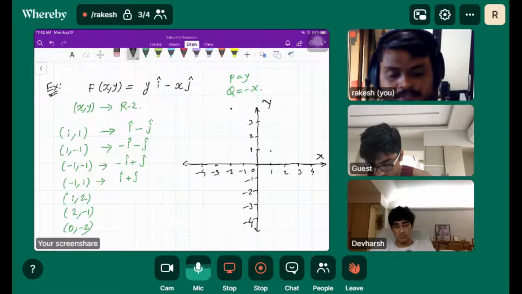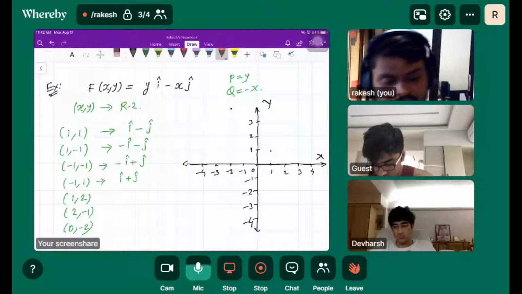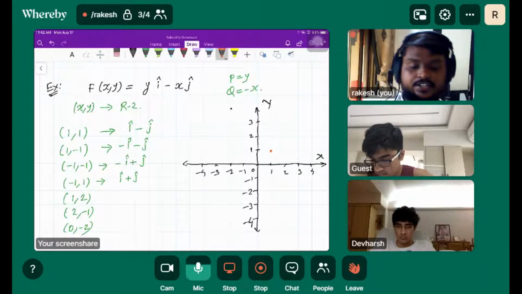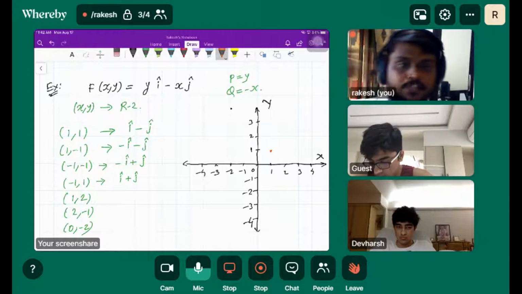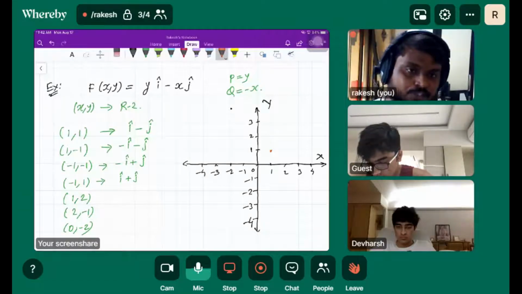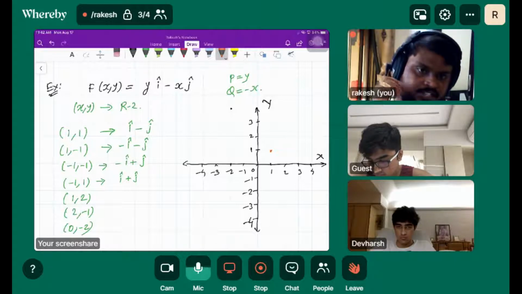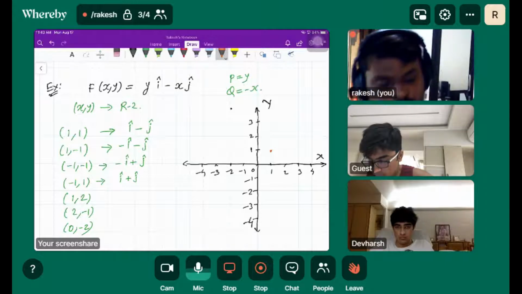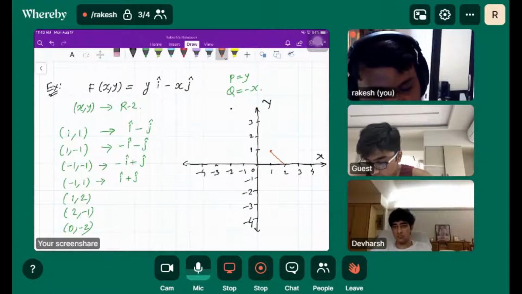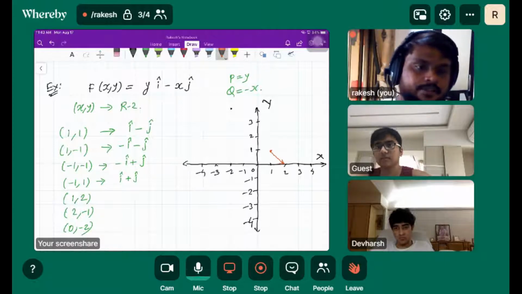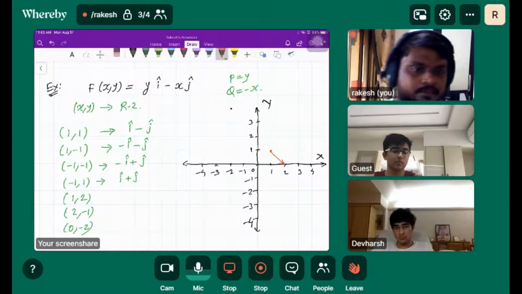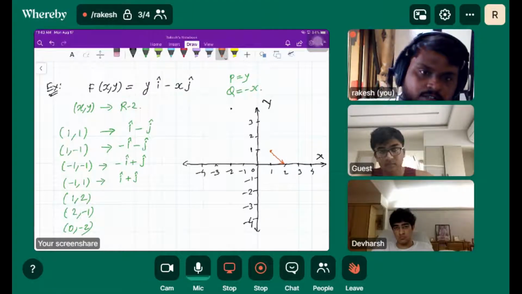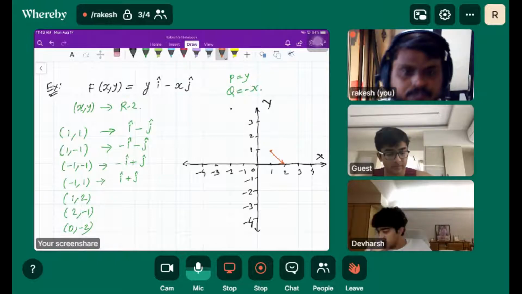So where is my first point? 1 comma 1, right? This is my first point, and the vector is i minus j. So one unit in the positive x direction and then one unit in the negative y direction. The corresponding vector will be like this; that's my first vector. Now the next point is 1 comma minus 1.